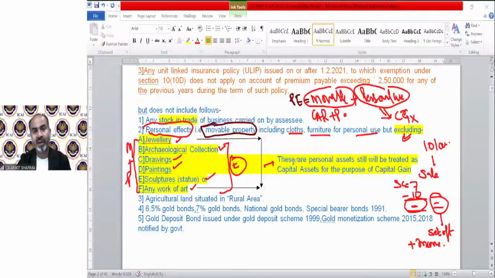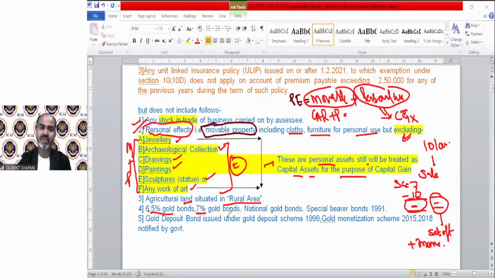So I have also written over here, these are personal assets, but still will be treated as capital asset for the purpose of capital gain. So you might get it, how smart is the income tax department. Any stock in trade will not be treated as capital asset, nor any personal effect except these 6, nor any agricultural land situated in rural area. If you have any agricultural land situated in rural area, that is also outside the definition of capital asset. If you have an agricultural land but situated in urban area, that is going to be your capital asset.